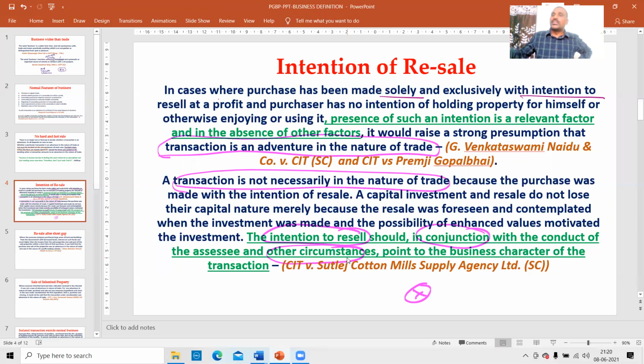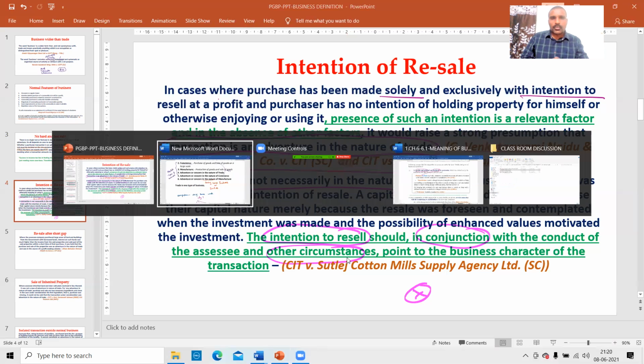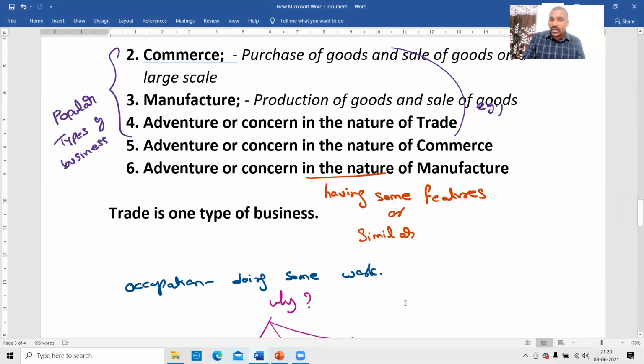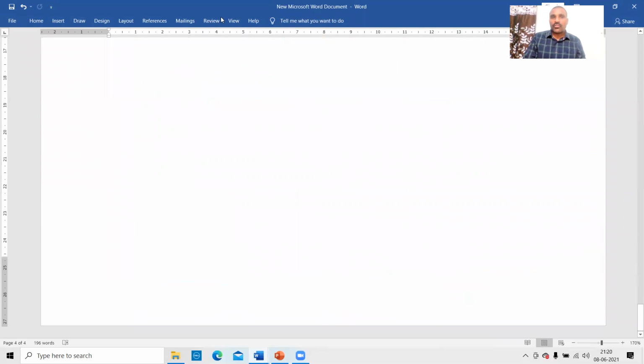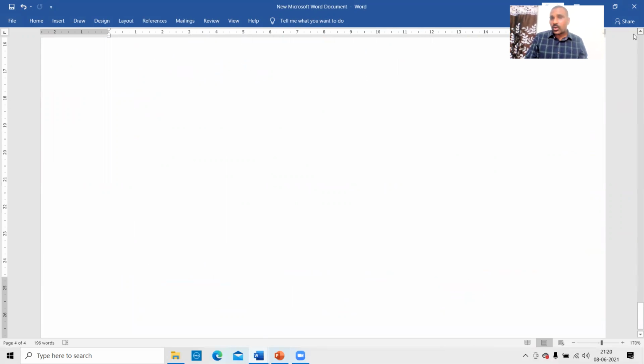That is a completely opposite judgment. Similar points: here also the intention is to resell at profit. They said only one positive factor, no negative factor, so it is a business. Here, only one positive factor, no other positive factors, therefore not treated as a business. Look at this, same Supreme Court, because the facts may be different. The facts are not identical. I'm not going in depth into that case because I don't have sufficient time to go through every case in depth, as we have many sections to cover. Therefore, I'm just giving a hint. You can go through it.